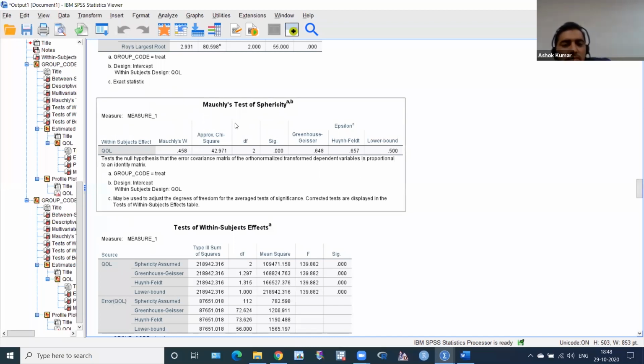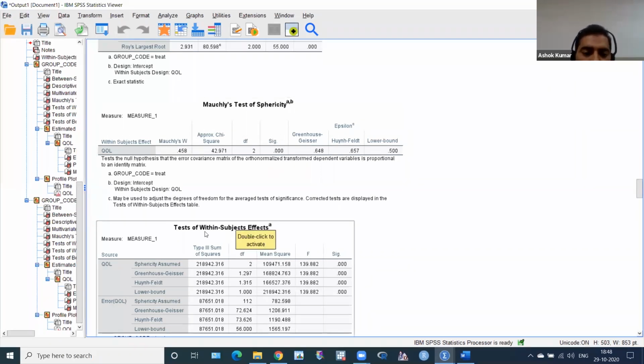Mostly test of sphericity. You have to remember, if this p-value comes non-significant, greater than 0.05, then from the test of within-subject effect, we have to take the quality of life sphericity assumed p-value. This is the p-value, this is the F value, the ANOVA value, and this is the degree of freedom between group, and this is the degree of freedom within group.